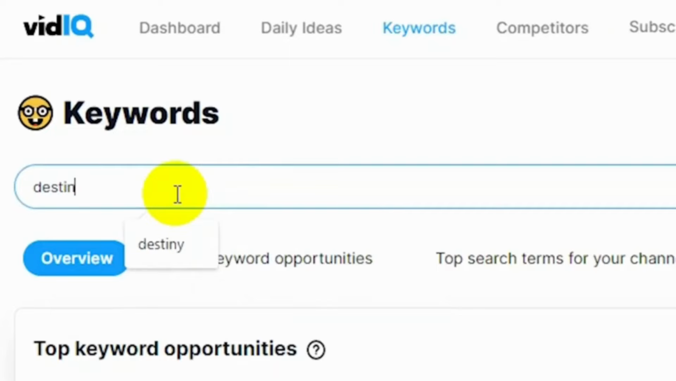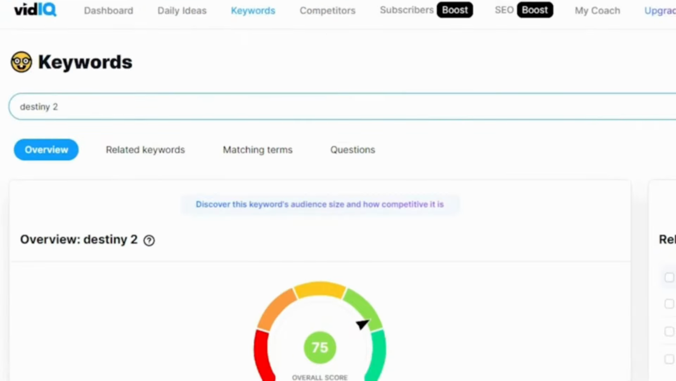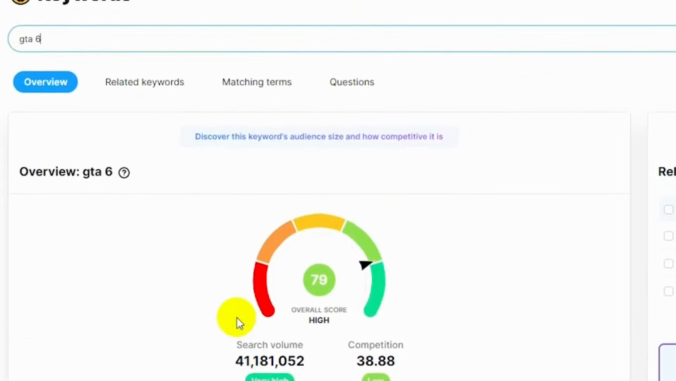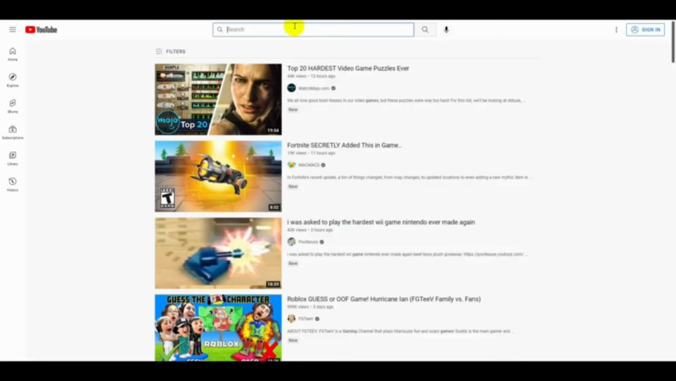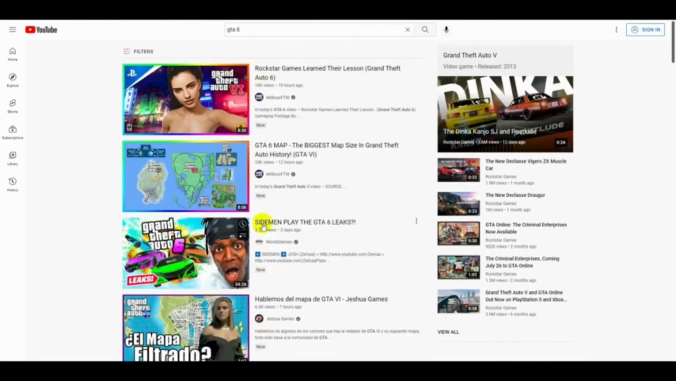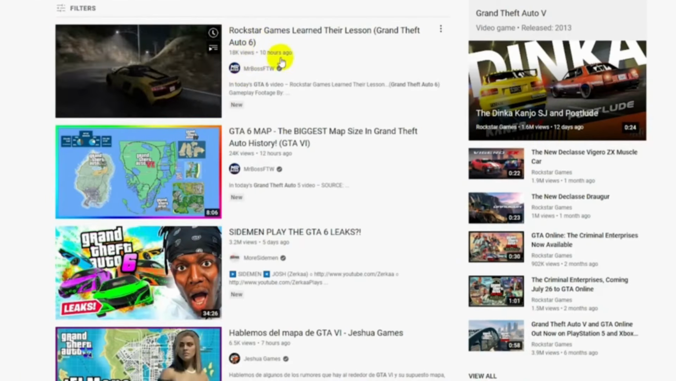To see the statistics for the game Destiny 2, we will see that monthly more than 6,000 people search for videos of this game. But if we write GTA 6, we see that more than 41 million searches are on YouTube, over 41 million searches every month. If we search directly on YouTube for this game, we see how long ago the video was added and how many views it has. The first video has 18,000 views and was added only 10 hours ago.